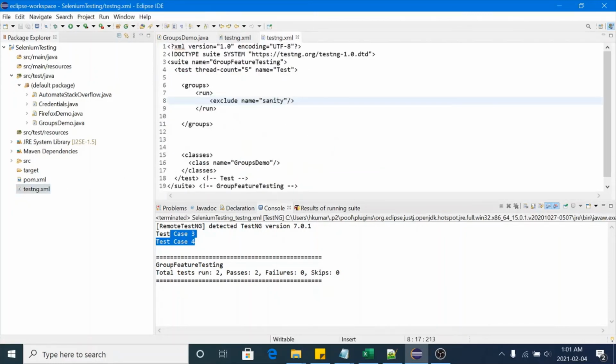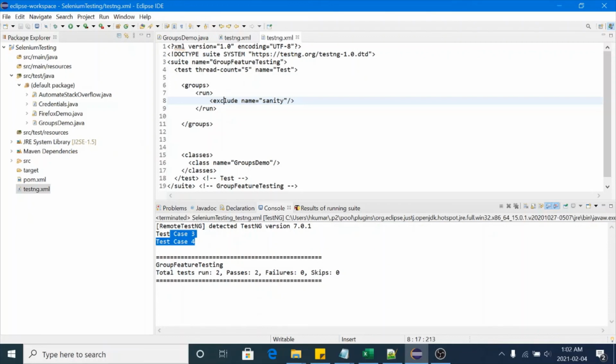Okay, so this is the feature of include and exclude. Include is used to run only those test cases which are marked with that group name, and exclude is used to skip those test cases from all the test cases. In this way you can use include and exclude group features in your Selenium test cases.